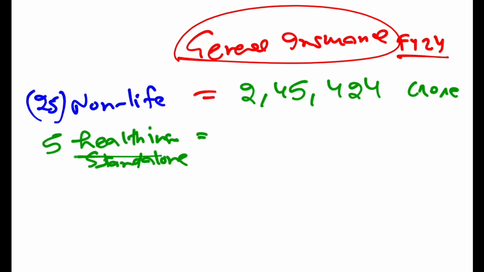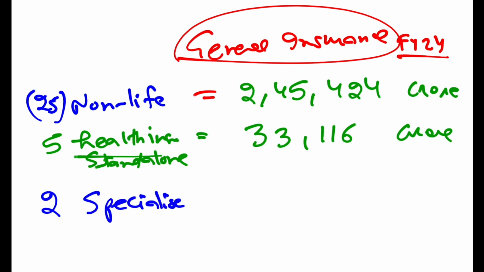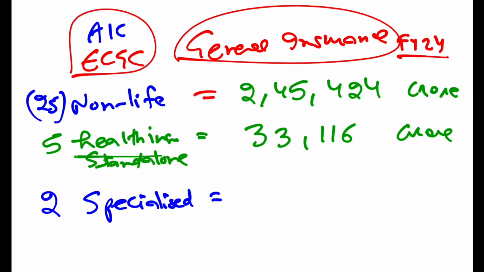And how much premium did they collect? They collected 33,116 crore premium. Then there are 2 companies which are called specialized insurance companies. Which companies am I talking about? One is Agriculture Insurance Company of India. It is a specialized insurance company. And one is ECGC, Export Credit Guarantee Corporation of India, which is again a Government of India company. So these 2 are called specialized insurance companies.